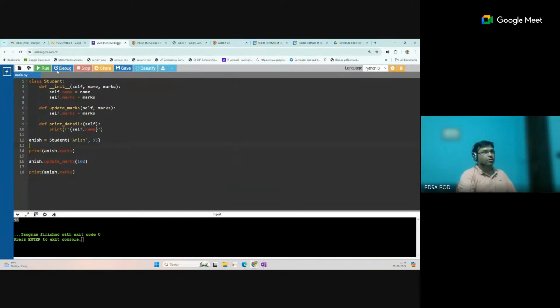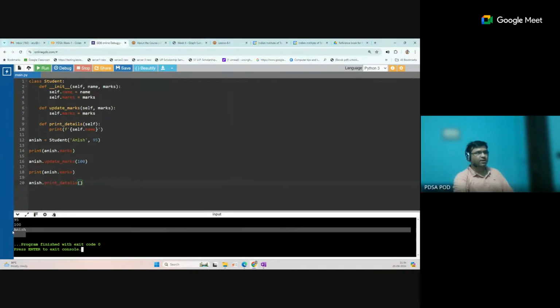Okay, now run again. Now you can see the previous value for the marks, 9, has been updated by the method and is now 100. If we call the other function, print details, which is this method, we run it and you can see the name is also printed by the second method.